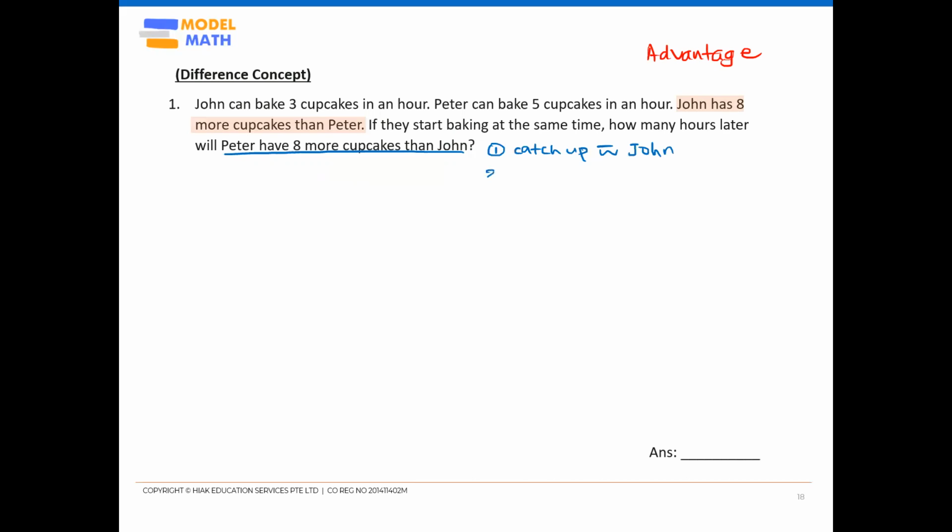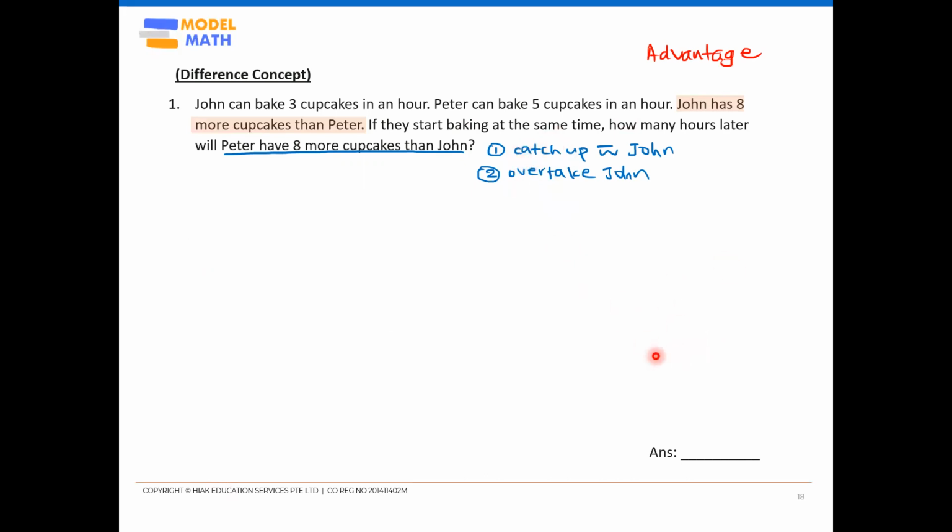Secondly, he does not just want to catch up with John, but he also wants to overtake John by another 8 cupcakes. So he's very greedy. Peter is very greedy. Not only does he want to catch up with John, but in the end, he wants to overtake John by 8 more cupcakes, even though John already got the advantage at first. So we need to first find out the total number of cupcakes Peter will need to overcome in order to achieve these 2 things.